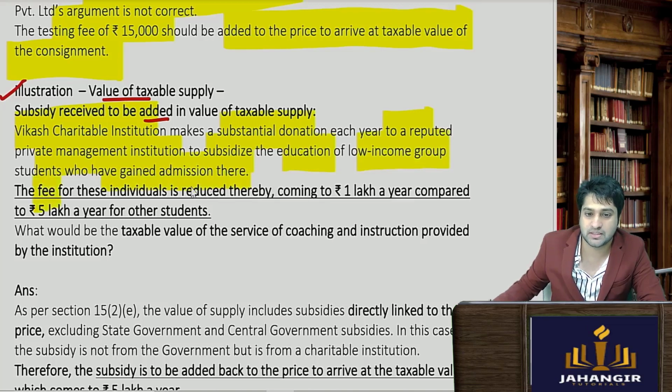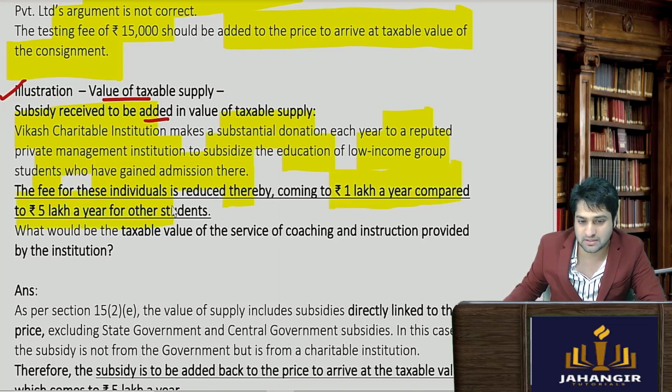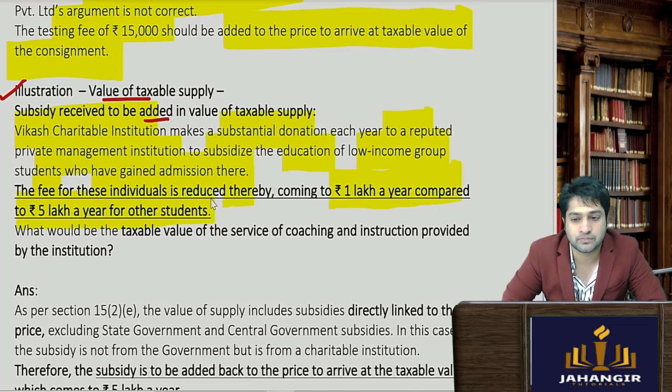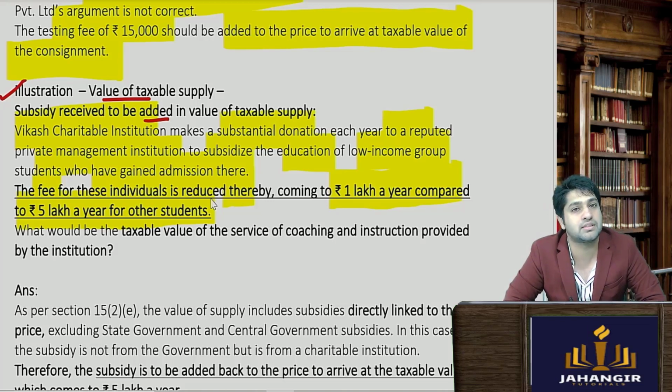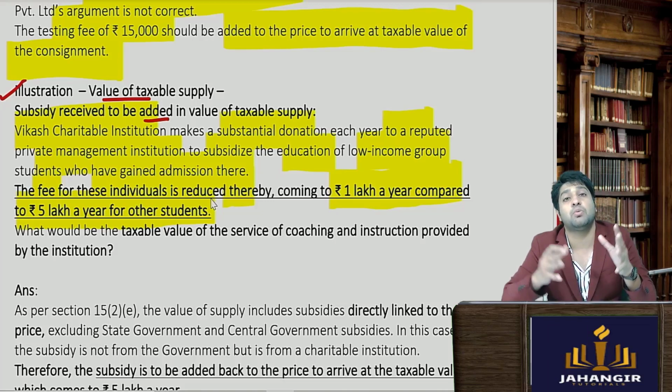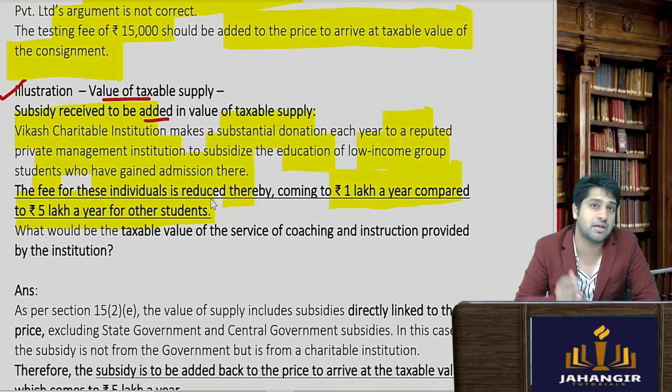The fees of these individuals is reduced, coming to 1 lakh a year compared to rupees 5 lakhs for other students. So somewhere they are giving a massive amount of subsidy, where the fees comes up to 1 lakh compared to what it would have been, that is 5 lakh rupees. So the fees is reduced by 4 lakh.